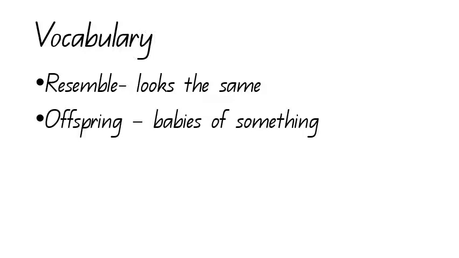And the next word that's a little bit confusing is offspring. It means it's the babies of something. So if I say a frog's offspring, it means a frog's babies. If I say a horse's offspring, it means a horse's baby. So resemble means it looks the same, and offspring means it is the baby of something.